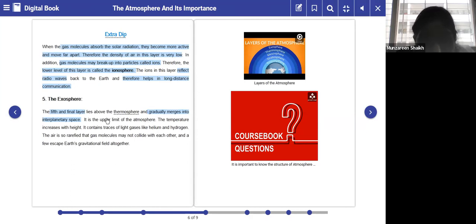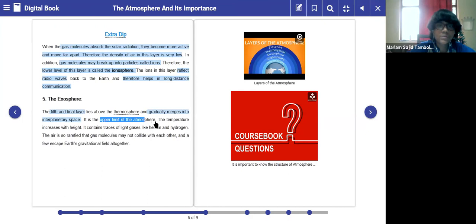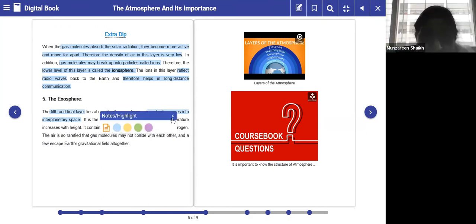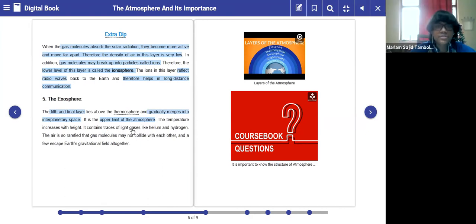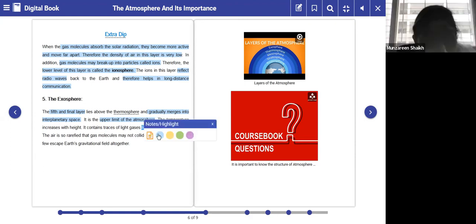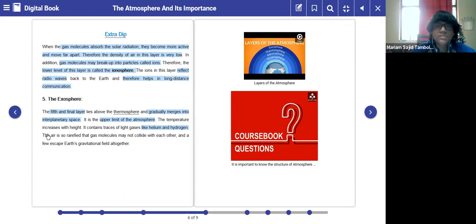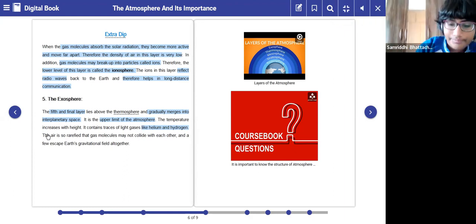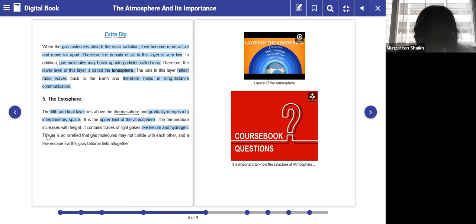Please remember this. The temperature increases with the height. It contains traces of light gases such as helium and hydrogen. So which type of gases does exosphere contain, children? It contains helium and hydrogen. Got it? Yes, ma'am. And exosphere is which part of the atmosphere? Interplanetary space. And it is the upper limit of the atmosphere.